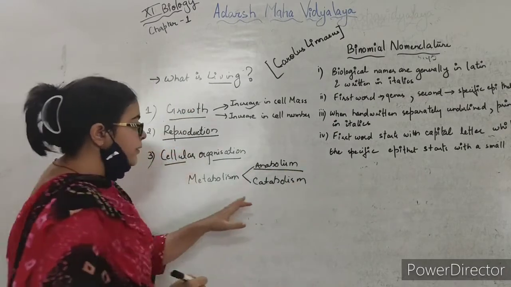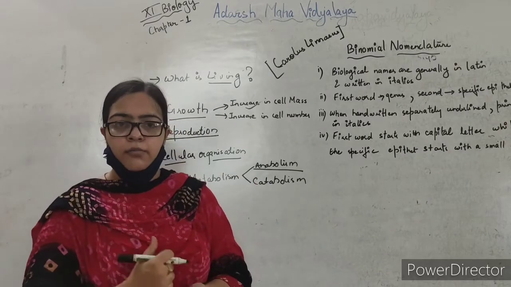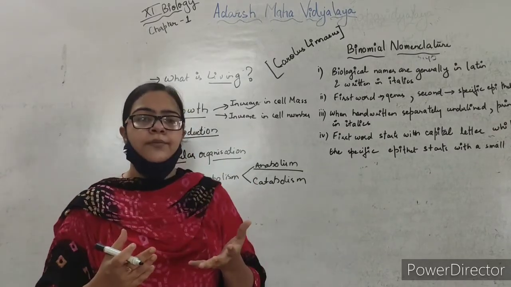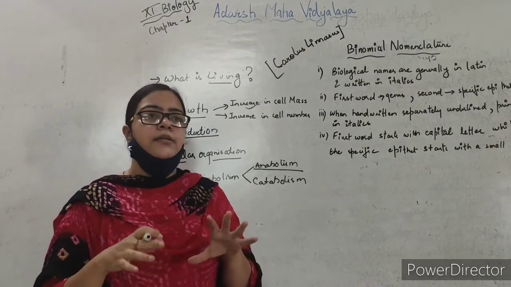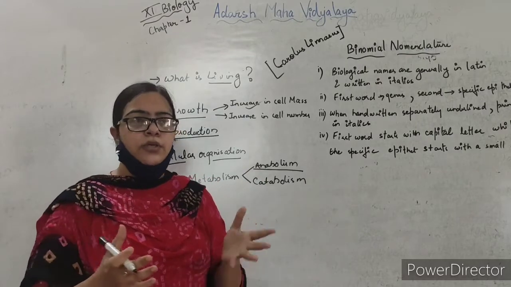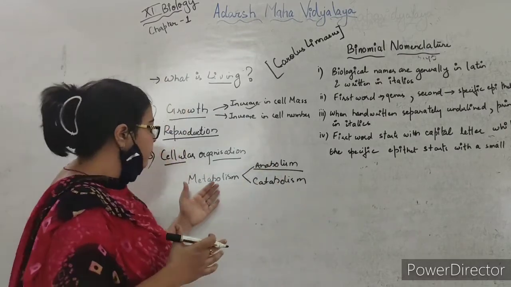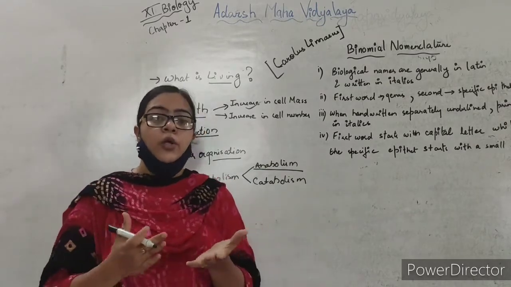Anabolism is all the synthetic chemical reactions occurring in our body which are producing something, and catabolism is all the activities which are breaking something. So our body is a machinery in which both these activities are occurring, and that is called the metabolism of the body. These are nothing but chemical reactions.